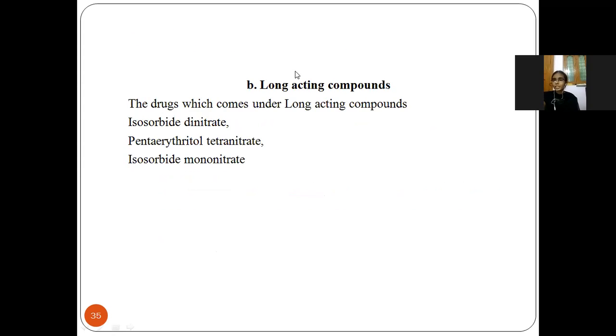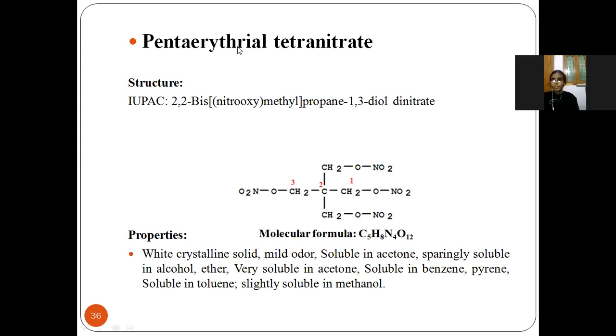So next, these are the 2 drugs which come under the short acting, that is nitroglycerin and amyl nitrite. Next, B is long acting compounds. In this, the drugs that come are isosorbide dinitrate, pentaerythritol tetranitrate and isosorbide mononitrate. So the first one is pentaerythritol tetranitrate. This is the structure of pentaerythritol tetranitrate.